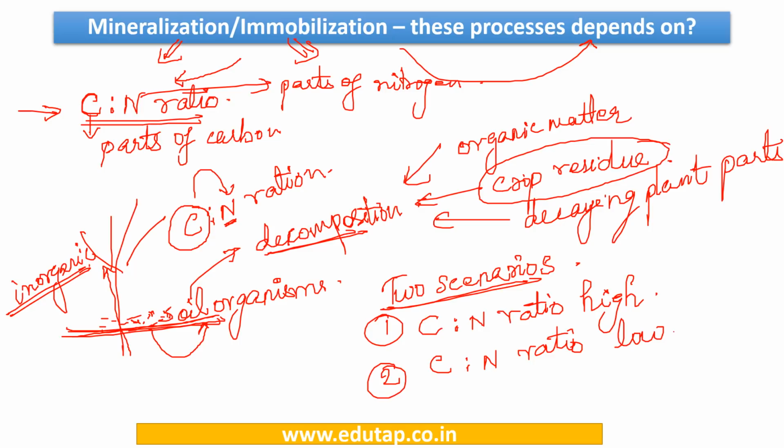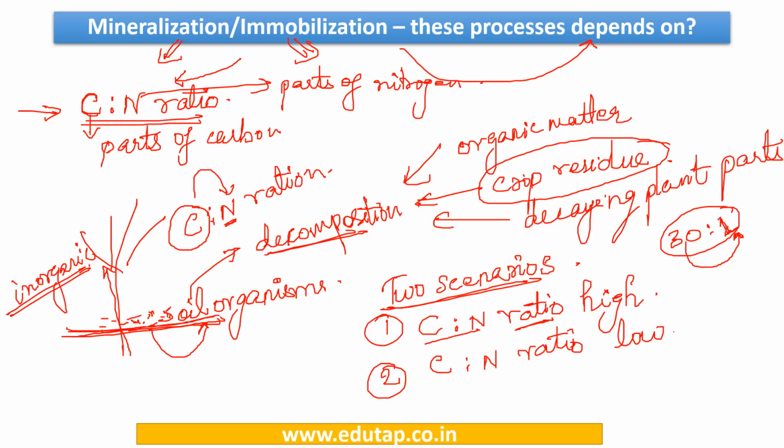Okay, now we have a benchmark first, that is 30:1. That is 30 parts of carbon for every 1 part of nitrogen. Kindly memorize this benchmark. If the C:N ratio is high, that is, for every 1 part of nitrogen there are more than 30 parts of carbon, then we call it a high C:N ratio.